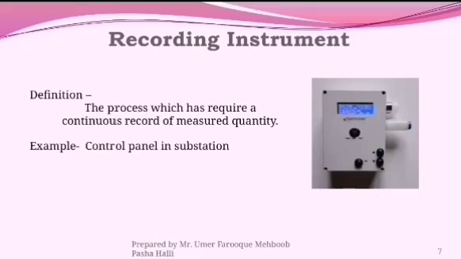Next, recording instrument. A recording instrument records the value in continuous form. For example, the control panel in a substation is the best example, because in the control panel there are a lot of measuring devices which measure values such as frequency, voltage, current, power, input values, and output values. These are storable in this device.